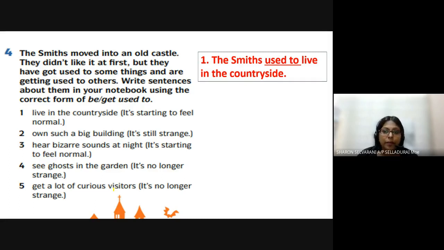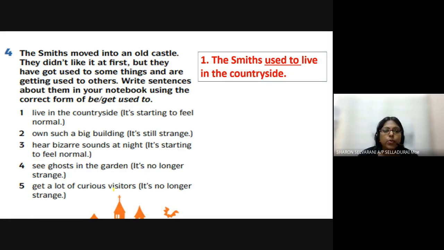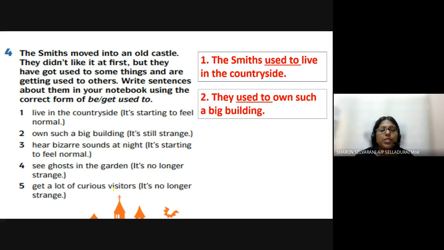Can you see that? Can you see that, class? Yes. Then the next one. Number two, own such a big building. How can you say that? They, okay, I'll give you another example. They used to own such a big building. Can you see that? Let's look at number three. Hear bizarre sounds at night.